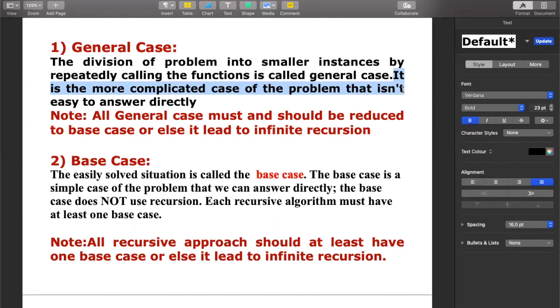That means if you are set to find out the factorial of 99, it's a complicated answer which we human beings cannot compute. So what we do to find out factorial of 99 is we go for 99 into factorial of 98. Still we find that factorial of 98 is a complicated case, so we further divide it. And till where do you keep on dividing? Till you think that the complicated case becomes easier. The point where the complicated case becomes easier is factorial of 1 or factorial of 0. So the process of dividing the problem into smaller instances by calling the same function is called the general case.